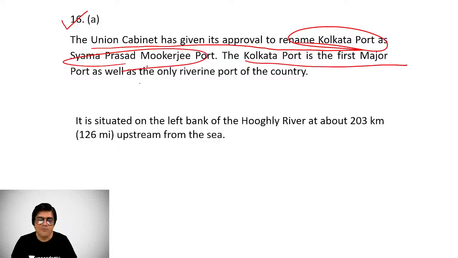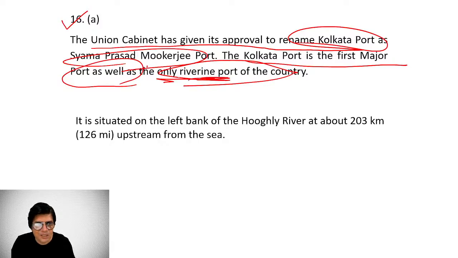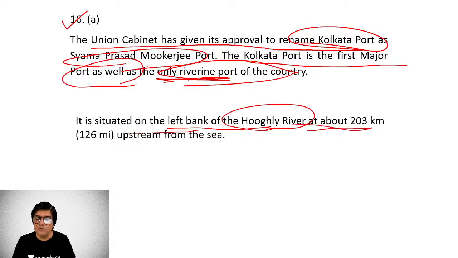The Kolkata port is the first major port, and the only riverine port in the country. Riverine means along the river. Only riverine port in the country, Shama Prasad Mukherjee port. Earlier it was called Kolkata port. It is situated on the left bank of Hooghly River at about 203 kilometers upstream from the sea. This is important actually, that this is the only riverine port in the country, Shama Prasad Mukherjee port. Earlier it was called Kolkata port.